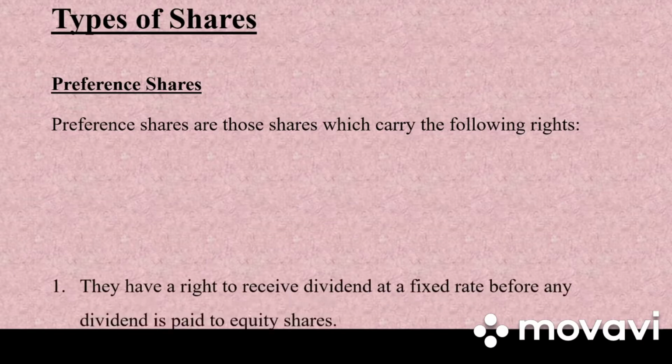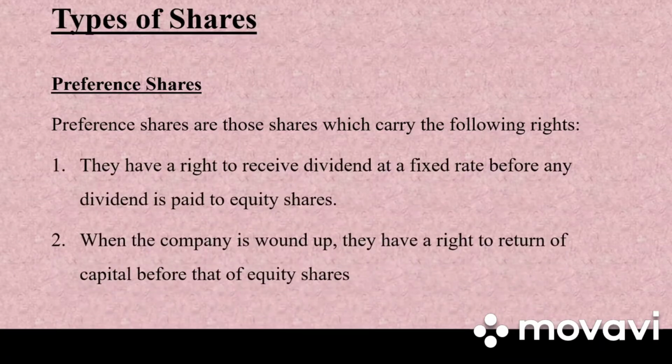Then we have types of shares. There are two types of shares, that is preference shares and equity shares. Let us understand each of the shares in detail. First we have preference shares. Preference shares are those shares which carry the following rights. They have a right to receive dividend at a fixed rate before any dividend is paid to equity shares. When the company is wound up, they have a right to return of capital before that of equity shares.